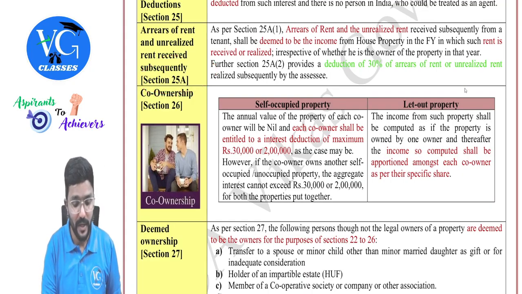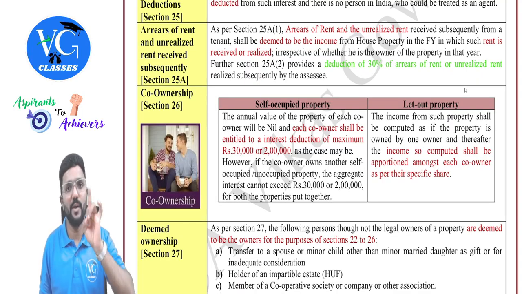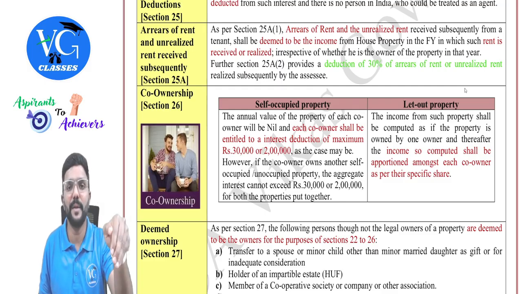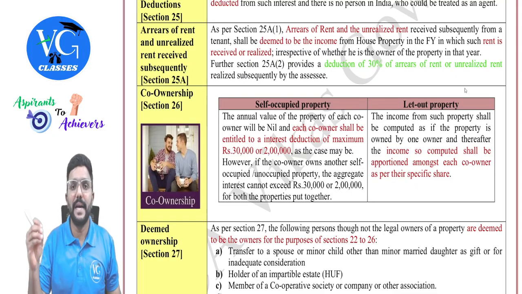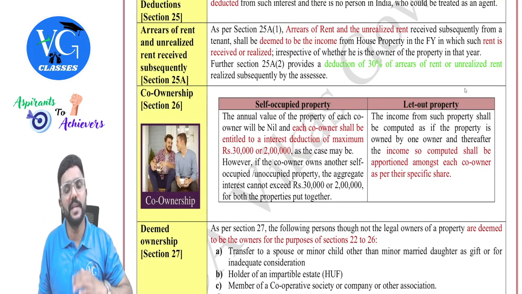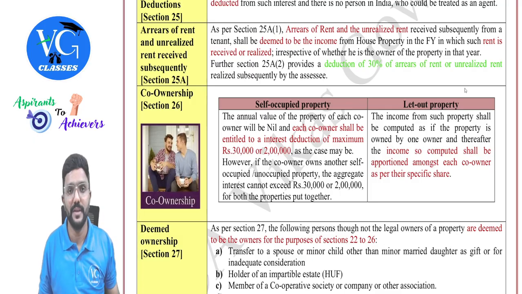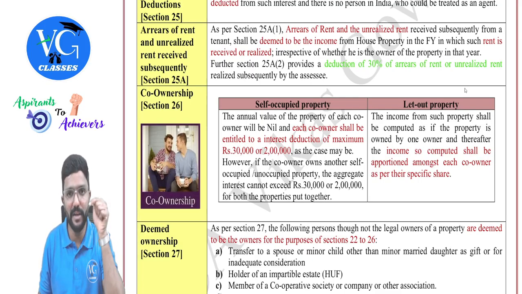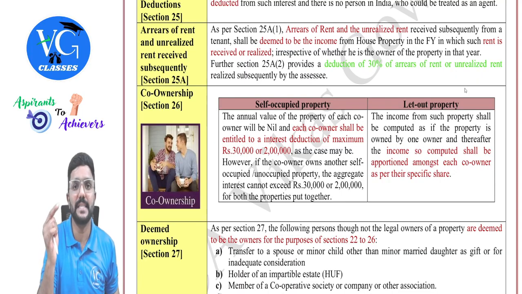25A, which talks about arrears of rent or unrealized rent received subsequently. We have already understood what is unrealized rent. That is, sir, tenant stayed in my property, but he didn't pay me the rent. Or what is arrears of rent? That is, my owner increased the rent retrospectively from last year or last to last year. In that case, whatever is that enhanced part or increased part, he will be receiving in the current year relating to the past year. Will that be taxed in the year in which it is received by my owner?